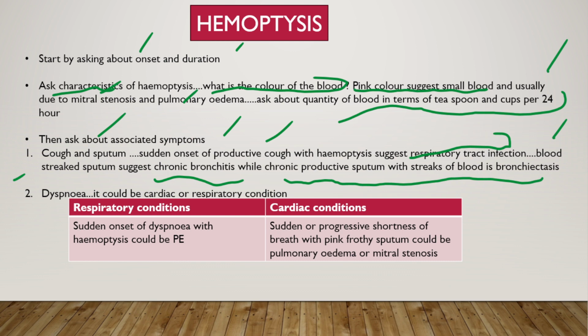Then we will ask about dyspnea. Dyspnea could be because of a respiratory or cardiac condition. Respiratory conditions which can cause hemoptysis with dyspnea include pulmonary embolism, while cardiac conditions which cause hemoptysis with dyspnea include pulmonary edema and mitral stenosis.